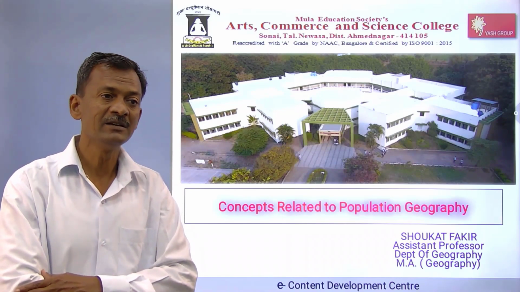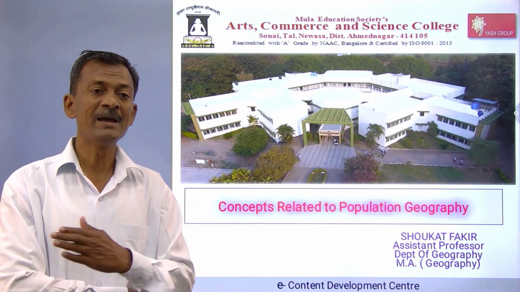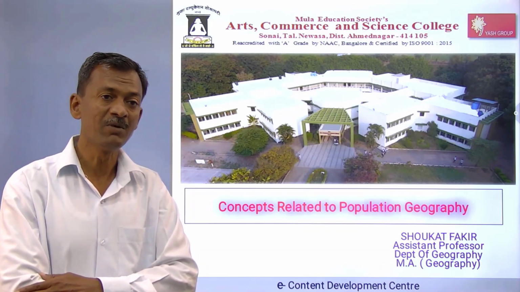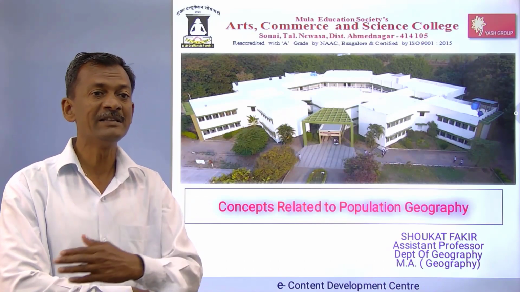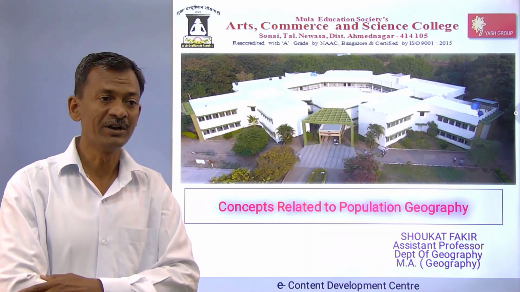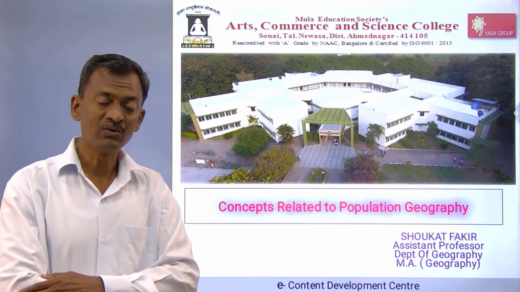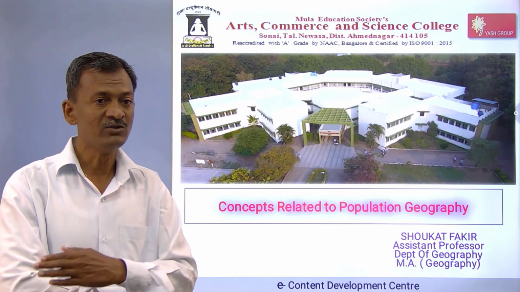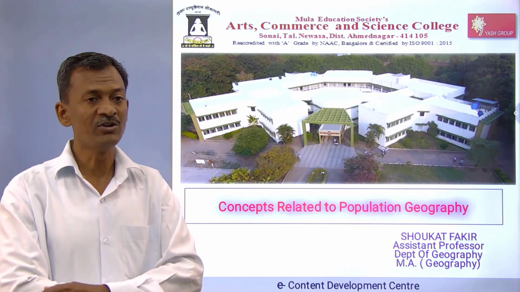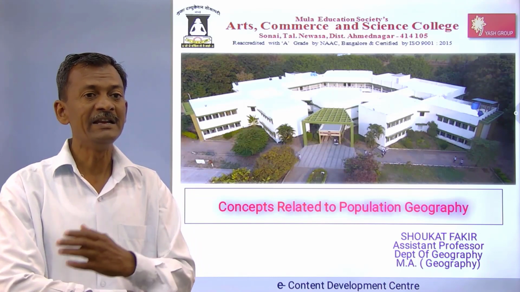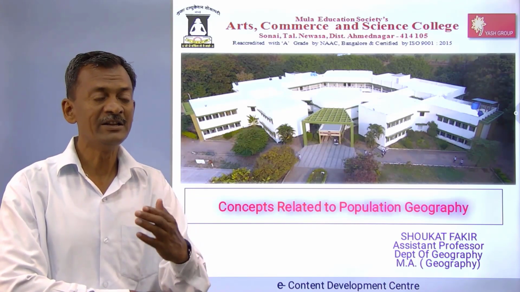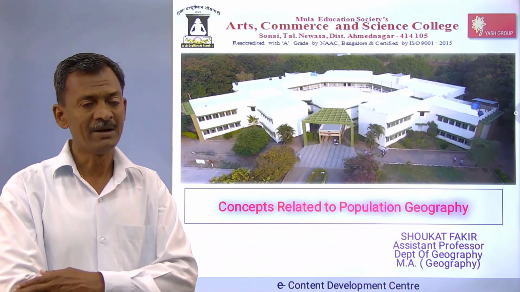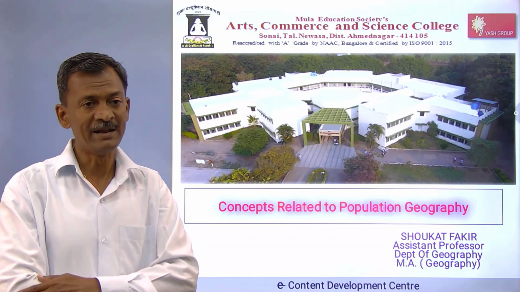Another branch is social geography, which studies man and his activities: cultural geography, population, agriculture. These branches are related to social geography. The third branch depends totally on mathematical concepts, to make measurements, geometry and other technological factors. For that purpose there is cartography, remote sensing, a modern branch, and also statistical geography and aerial photography.